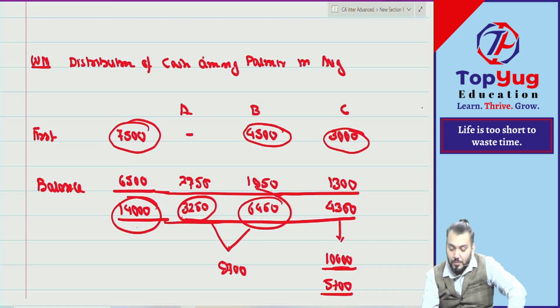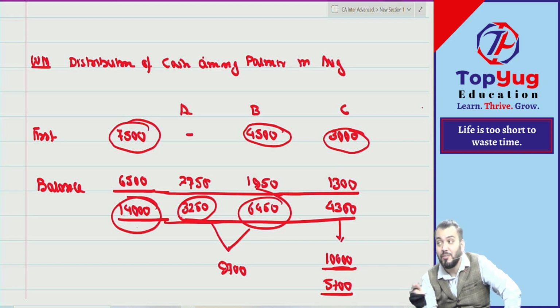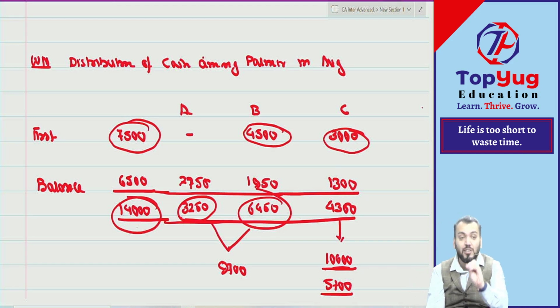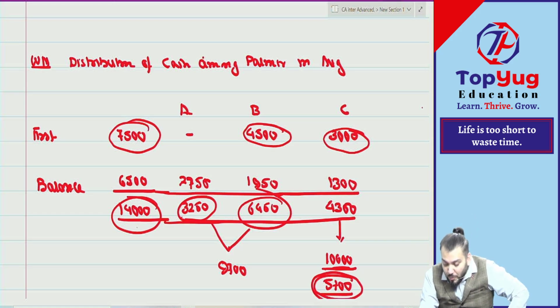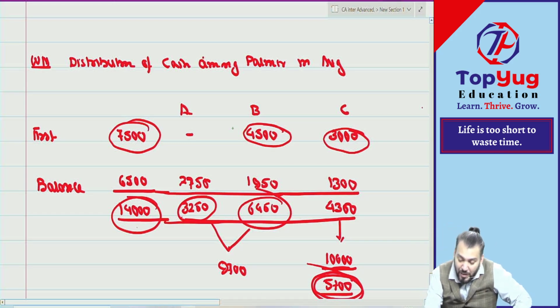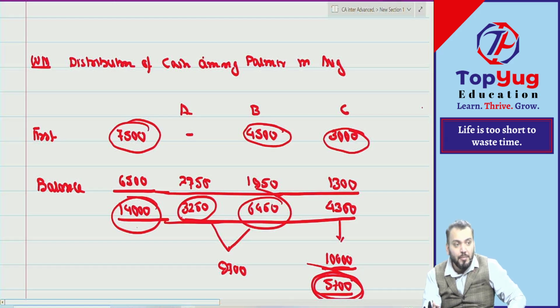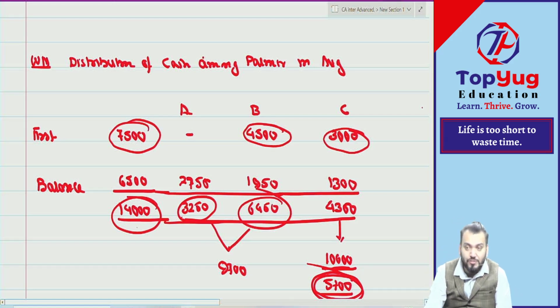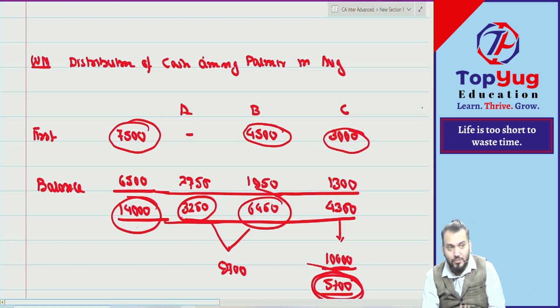This much you understood? Means A will get how much? 3250. B should get how much? 6450. But C will get only 4,300 in the month of August, but they have taken equipment worth rupees 10,000. So C should receive how much? But how much have they received? So how much will they bring? 5,700. So this much cash will be brought by C. And once this is brought, this will be paid to A and B only. Understood? So this working note was also required.